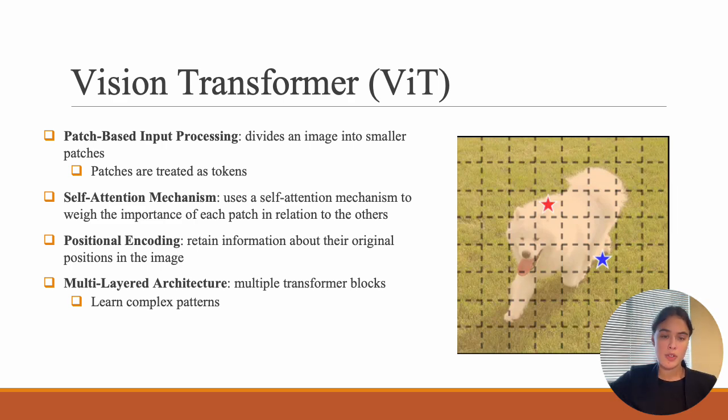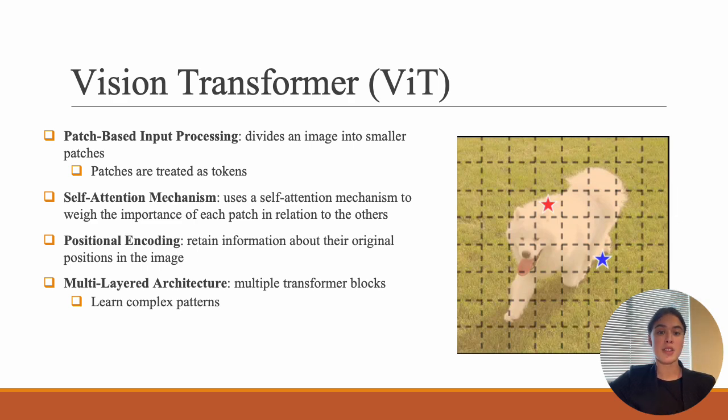Vision transformers use patch-based input processing, which divides an image into smaller patches, flattens each patch, and linearly embeds them. These are treated as tokens, similar to words in a sentence for natural language processing. It's got a self-attention mechanism, which is a key component in transformer architectures that allows the model to focus on different parts of an input sequence without producing an output.